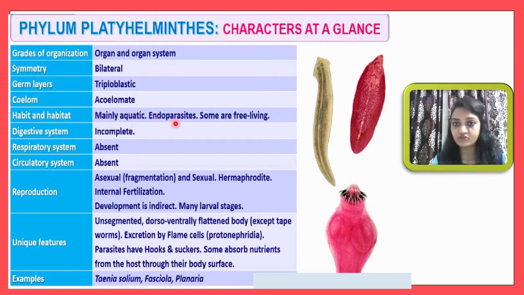They are endoparasitic, some are free living. The digestive system will be incomplete, and both the respiratory system and the circulatory system are absent. Reproduction is by asexual means, especially fragmentation, and they also show sexual reproduction. They are hermaphrodite.